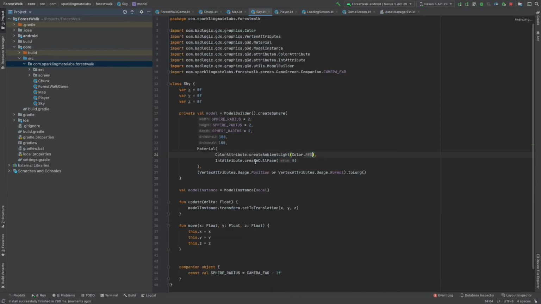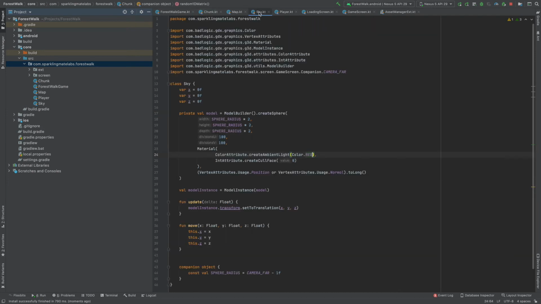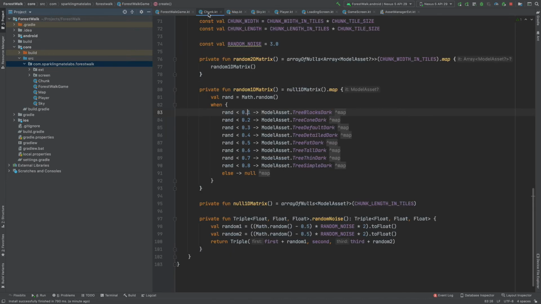And for that I also created a sky class, and sky is nothing but a giant sphere. So it's like a sphere that the camera can see, and it's currently, is it red? No, I think this is old code, so this doesn't work. I need to use diffuse here, but yeah, it generates some sky. For example, if I make it blue, and also the sky walks with me.